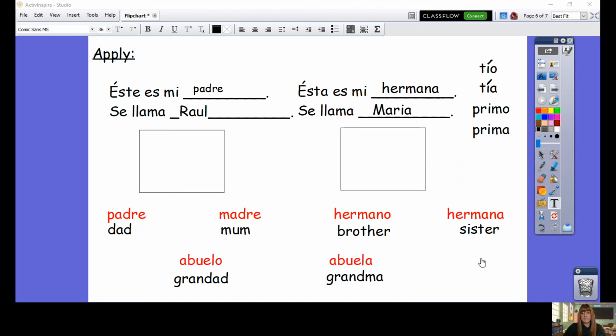Muy bien. So you need to pause the video now and you need to have a go at writing 2 sentences to introduce one family member, writing another 2 sentences to introduce another family member, and then to draw pictures there as well. I would love to see some of these sentences, some of these introductions to your family. So if you could email these to your teacher, or return them back to school, that would be amazing.